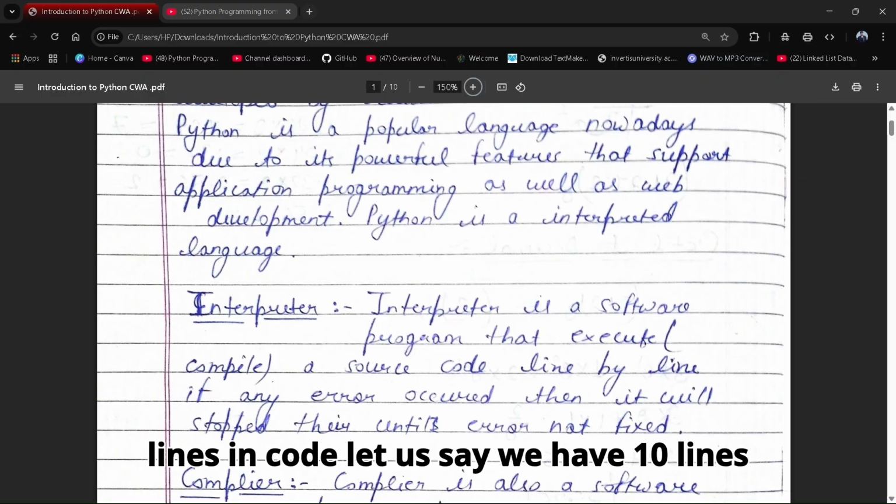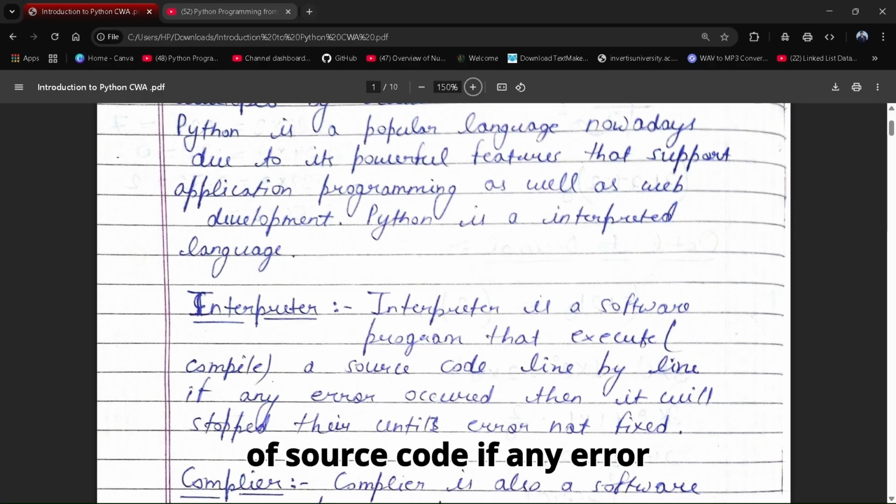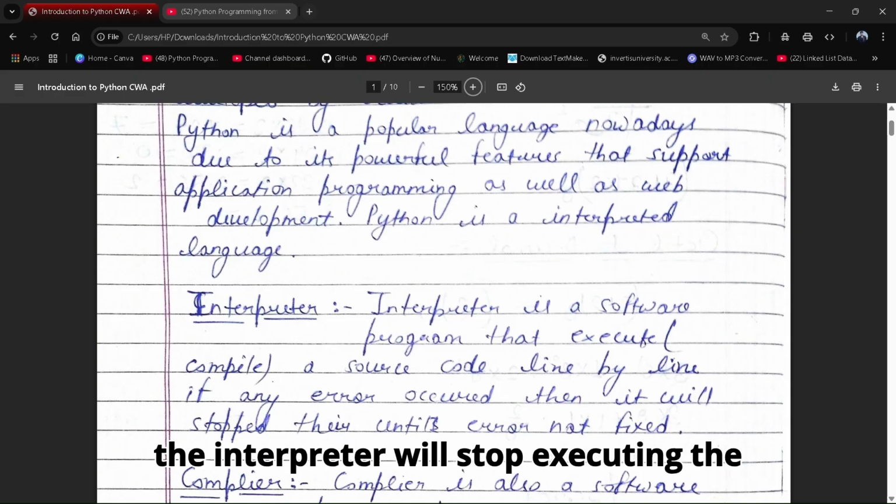Let us say we have 10 lines of source code. If an error occurs at line number 5, the code will execute from the start up to line 5, and as there is an error in line 5, the interpreter will stop executing the code.